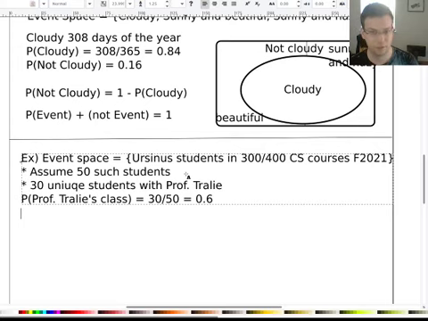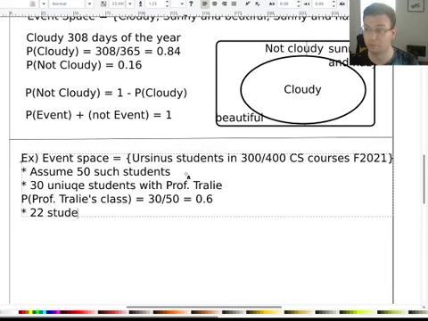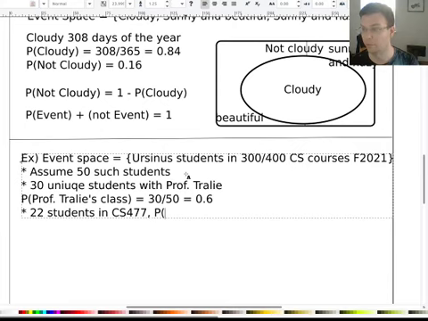We can actually get a little more fine-grained. So what I can say is that there are 22 students in this class, CS 477, which means that the probability, if you were taking a 300, 400 level and you ended up in this class, would be 0.44. So that would be 22 over 50, right?